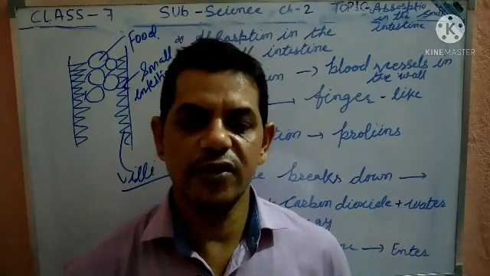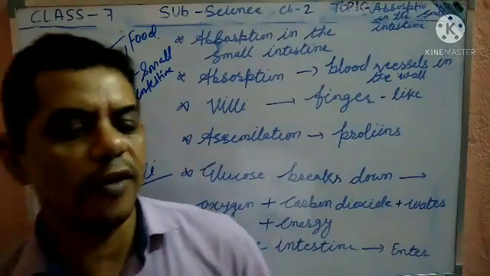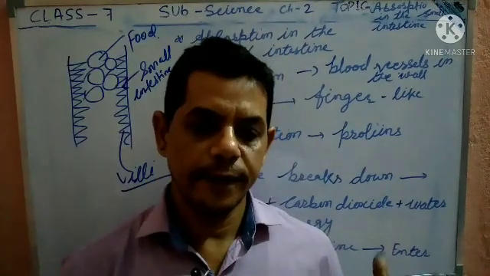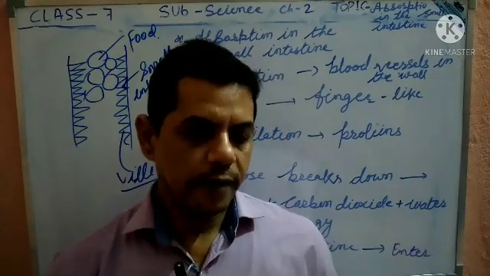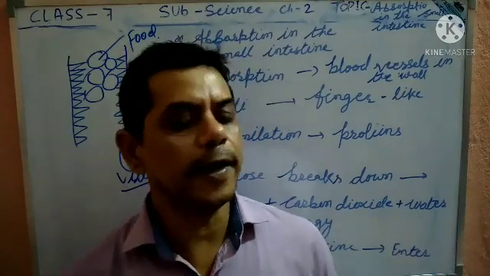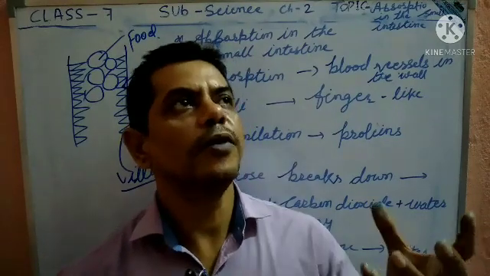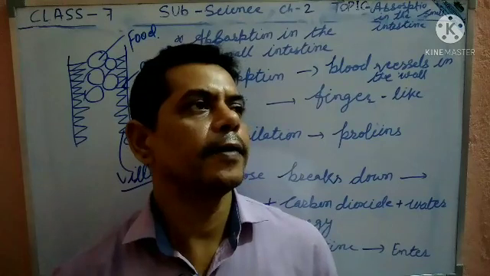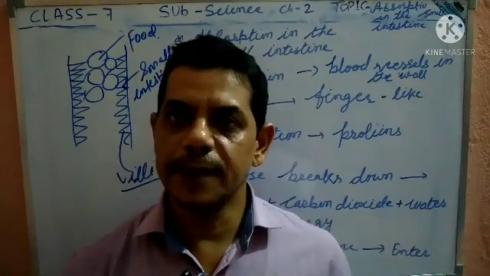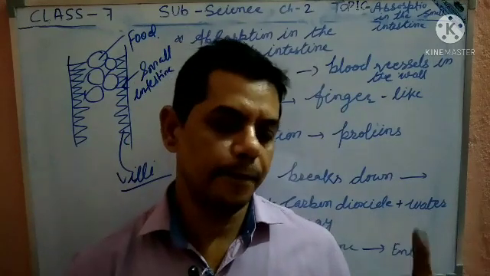The inner wall of the small intestine has thousands of finger-like outgrowths. These are called villi. These villi absorb vitamins, protein and minerals and pass them into the blood.